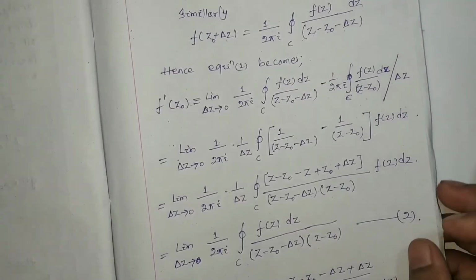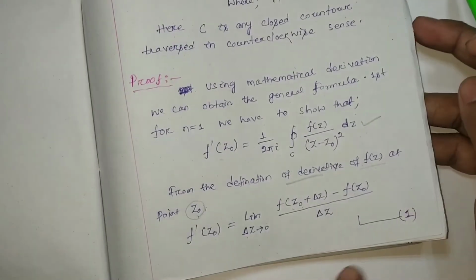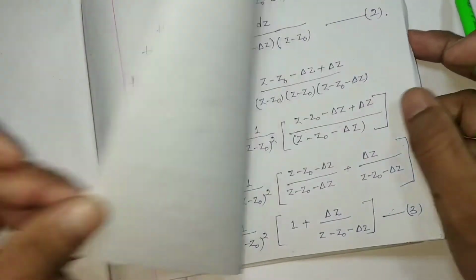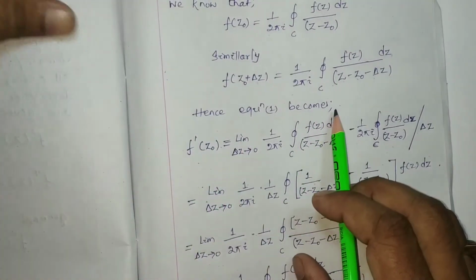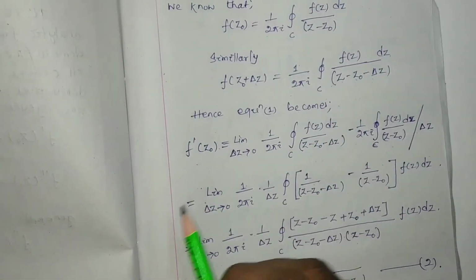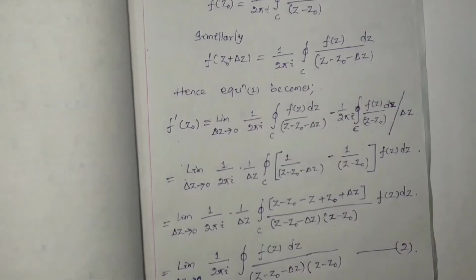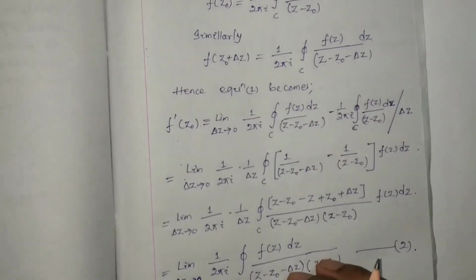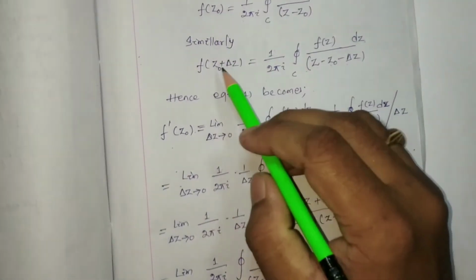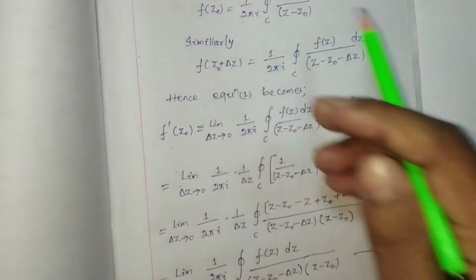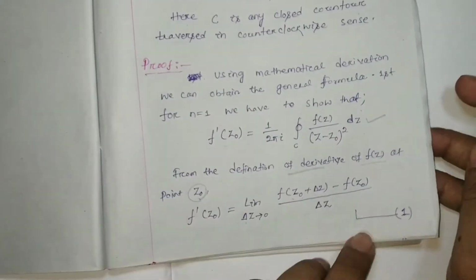Now equation number 1 becomes: we just put the values of f(z0) and f(z0 plus del z) in equation number 1.